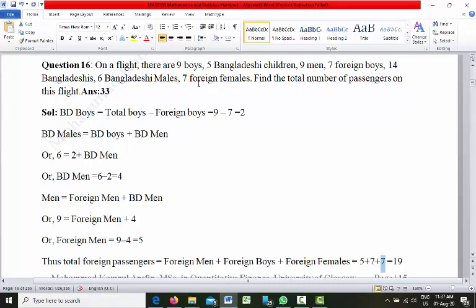So in total we have 19 foreign passengers.